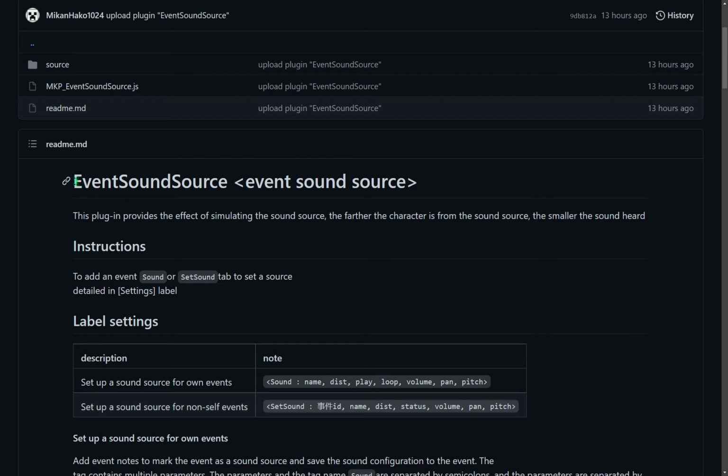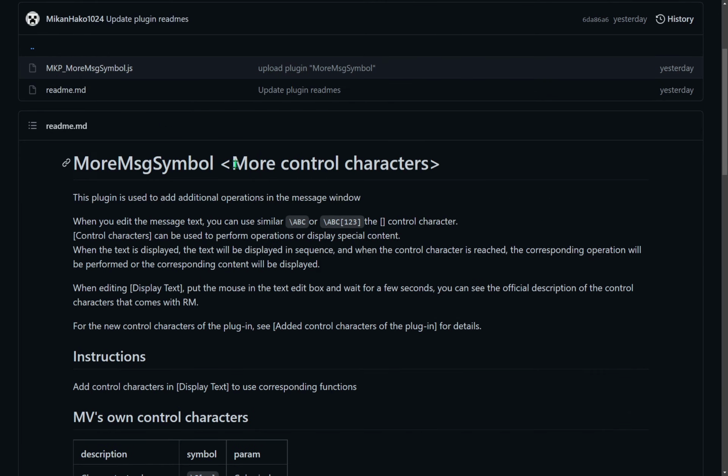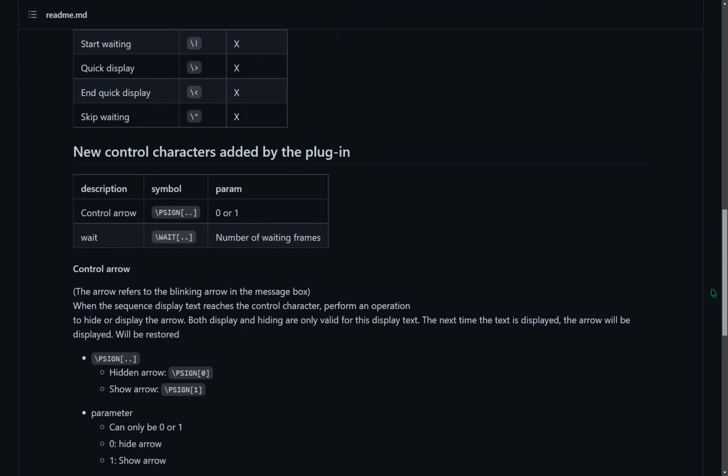An MV plugin by Mikan Hako that allows us to play sounds from an event source. Another MV plugin by Mikan Hako that adds 2 more control characters to text. One that hides and displays the message arrow, and another that allows us to add specific wait frames between text.